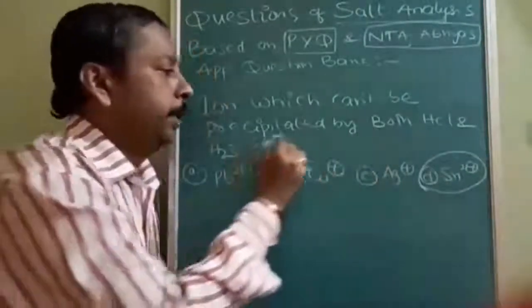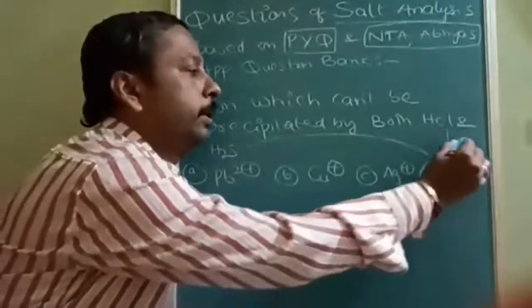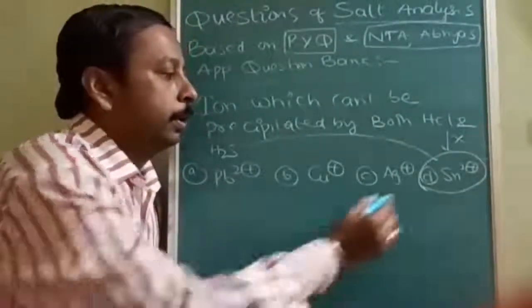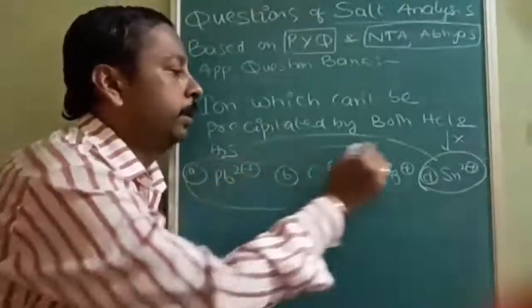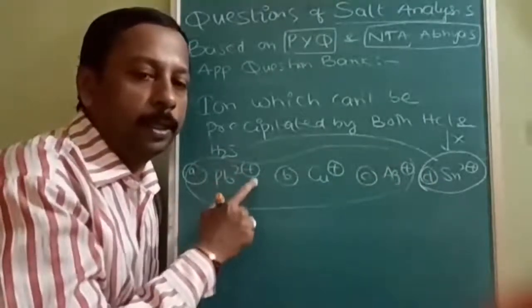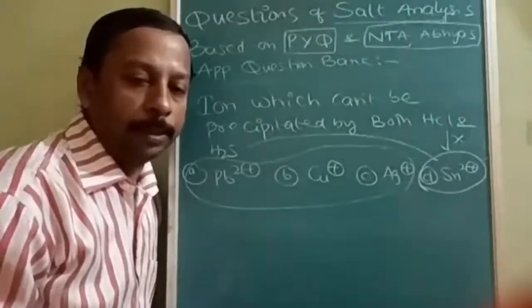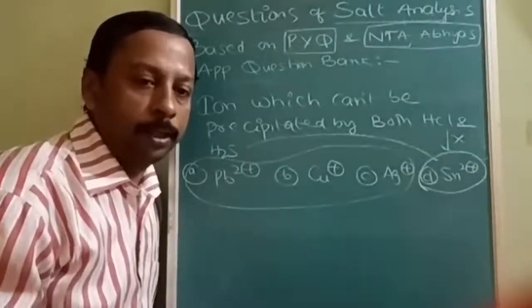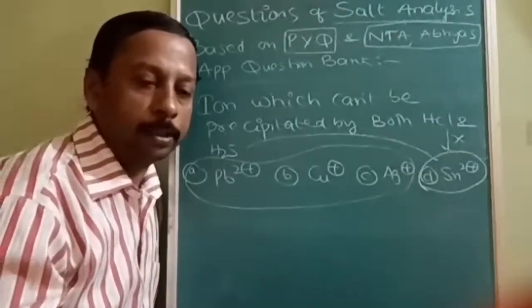H2S can precipitate it, no problem, but HCl cannot precipitate. Rest all can precipitate. H2S can also precipitate, as well as HCl can also precipitate. So answer to this question is D, Sn2+. Okay.